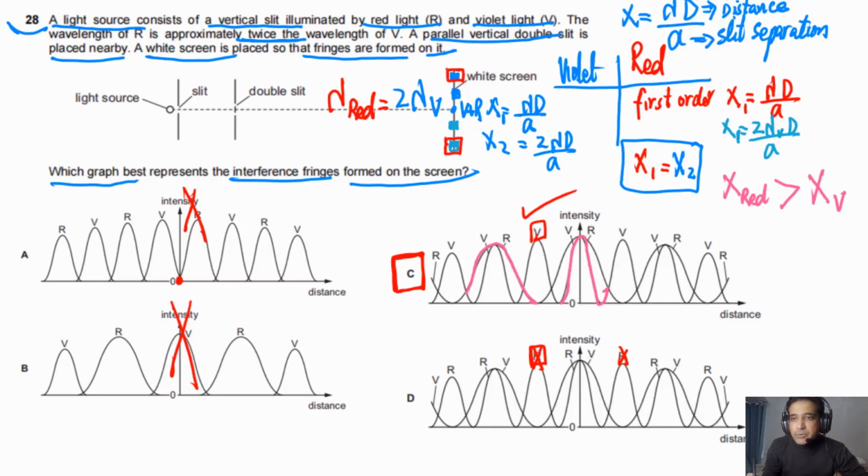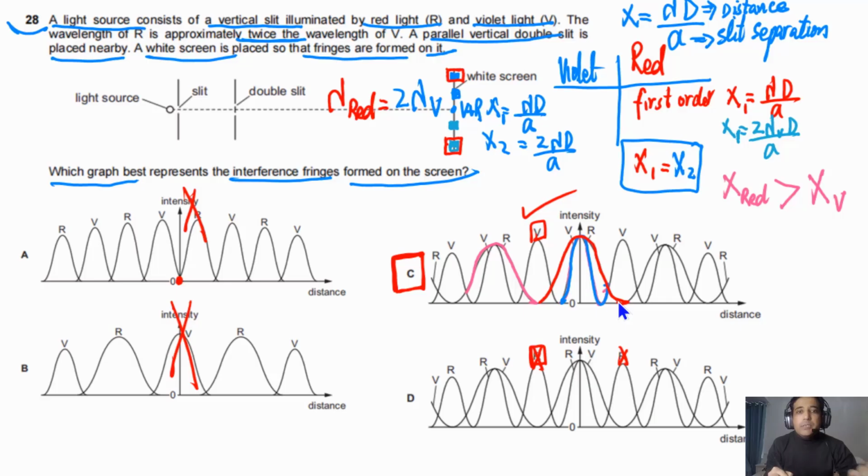Let me use a different color. Let me use this color for the violet. So we have violet inside and we have red outside because the size of the bright fringes of red is greater than the size of the bright fringes of violet.